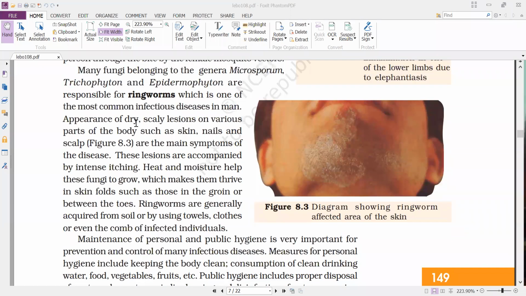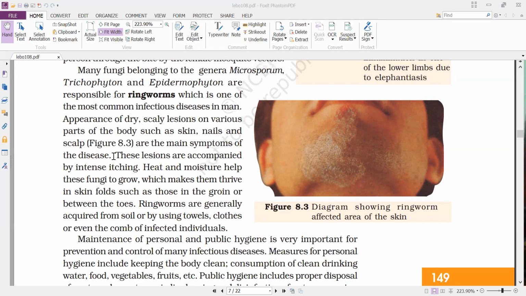Appearance of dry scaly lesions on various parts of the body such as skin, nails and scalp are the main symptoms of the disease. That means generally these fungal infections are observed in the regions where moisture is regularly maintained.